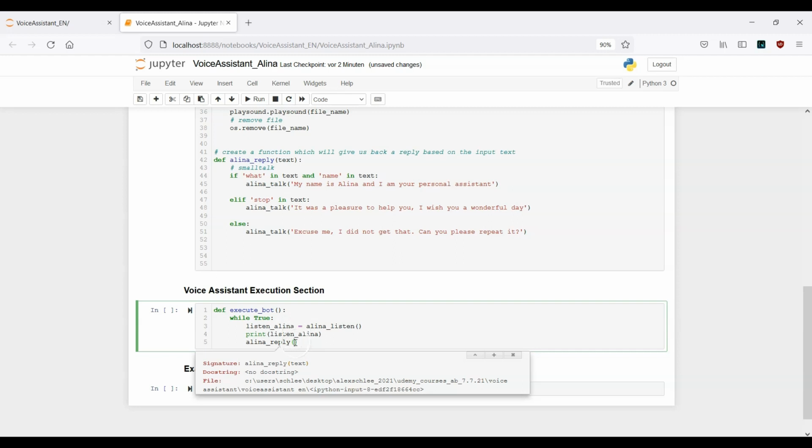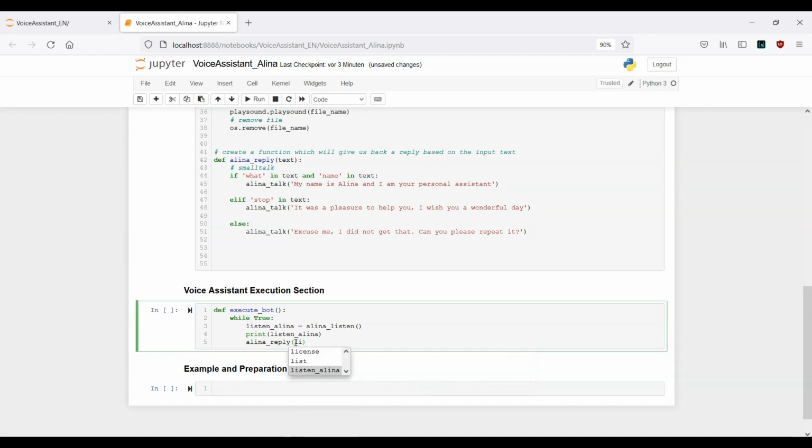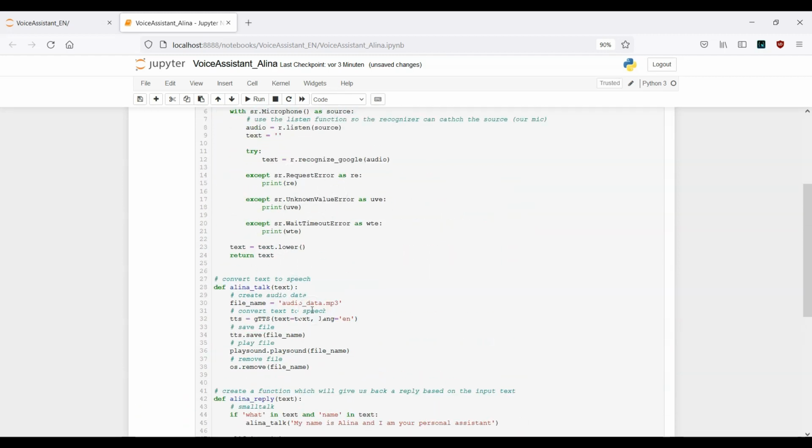This is not too confusing, I hope. If it is, please let me know, and I will try to explain it to you in a different manner. So in this line and in this line comes together what we have provided here.